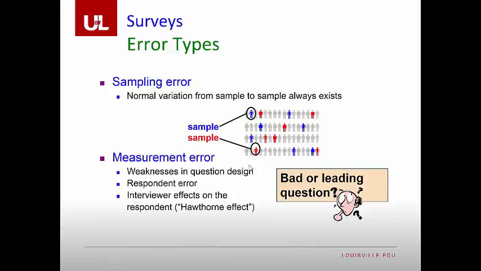So for example, if I were to ask you how much income did you make last week, or how much income did you make over the past year, could you tell me what your income was down to the very cent? No, you'd probably round. But rounding still produces measurement error. You're not giving me the true adjusted income that you'd report, say, to the IRS. That's the true measure. You're going to give me a rounded number. That rounded number will produce measurement error. We see the same thing happen with weight. People don't really know what their weight is, but they know more or less what they weigh. Same thing with height. They know more or less what their height is, but not their exact height. That produces some noise, some error.